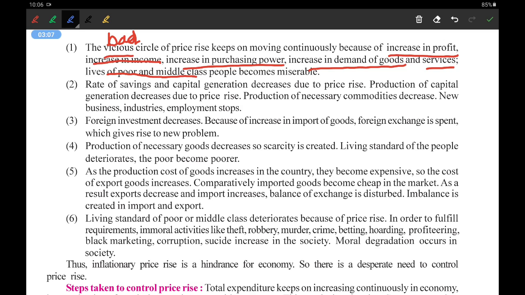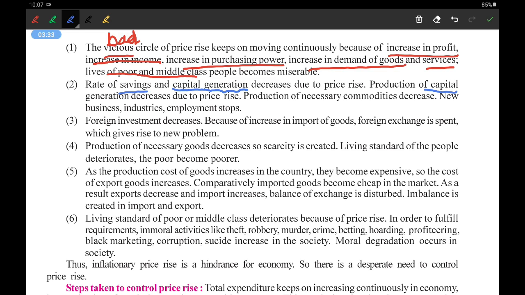Second, rate of savings and capital generation decreases. Savings get decreased and capital generation, meaning the production of money, will also be less. People will earn less money. Capital generation decreases due to price rise. That also is one of the reasons.